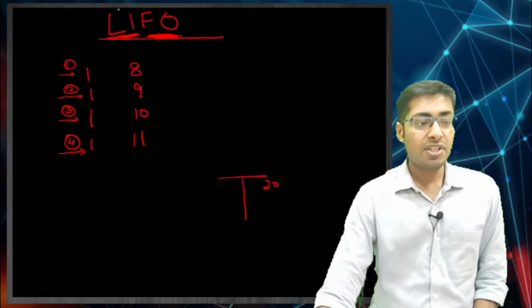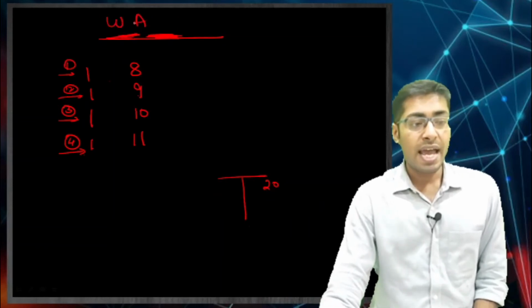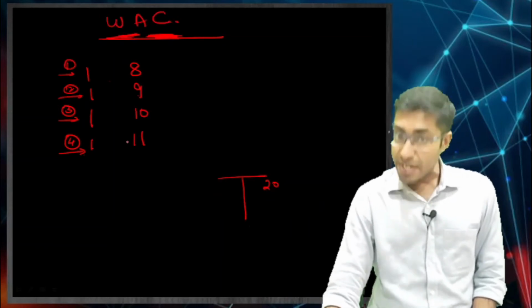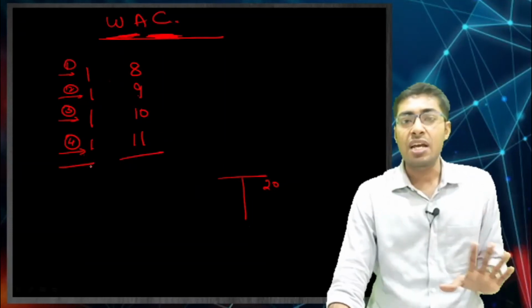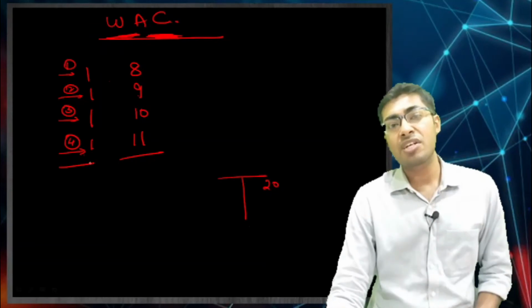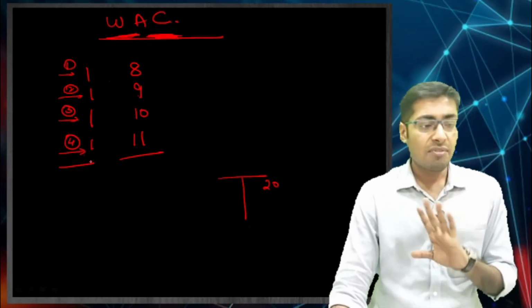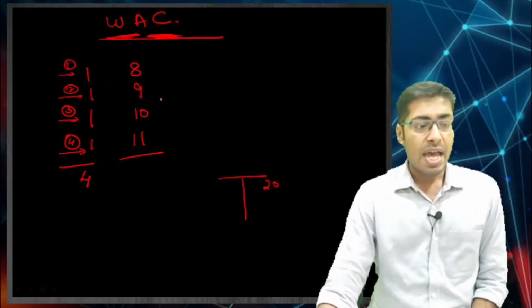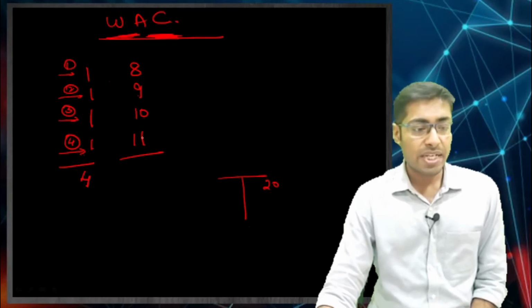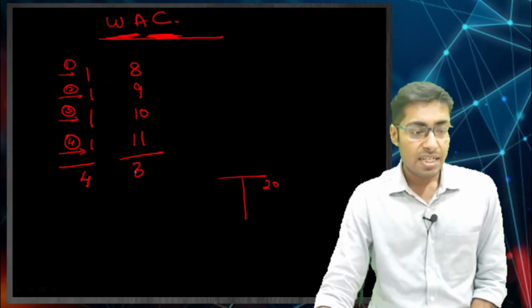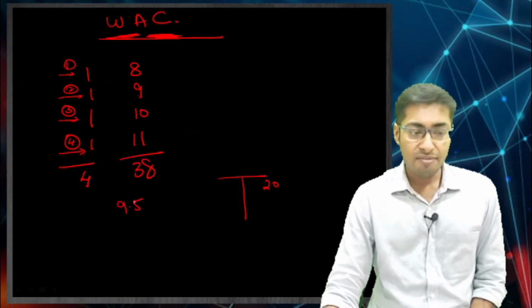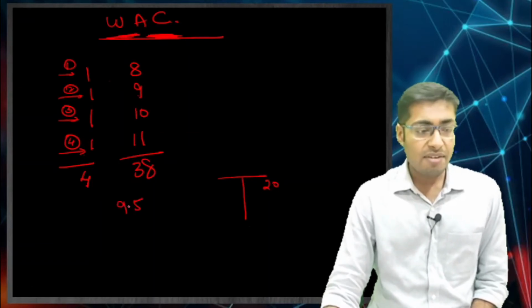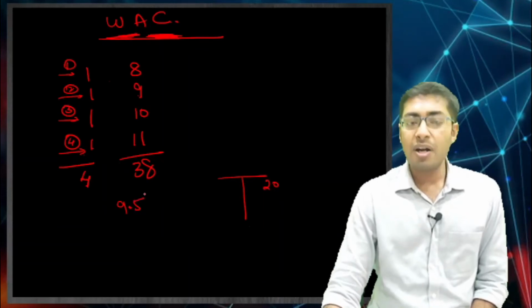In the weighted average cost method, when you are selling, you are going to find the weighted average. Every time you sell, you will be finding a new weighted average of whatever the goods are. There are 4 units, and the total is 38, so 9.5. 9.5 is the cost per unit.